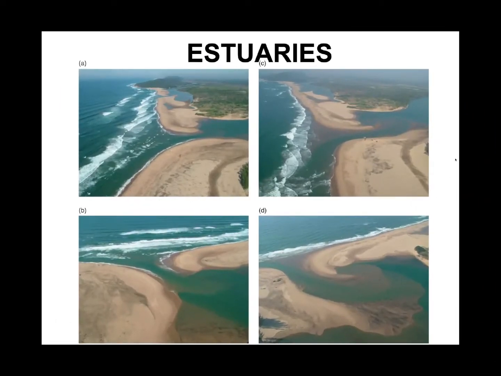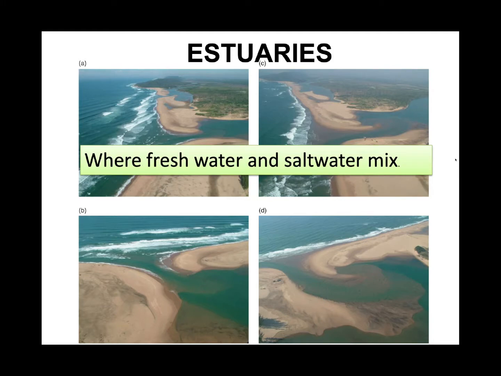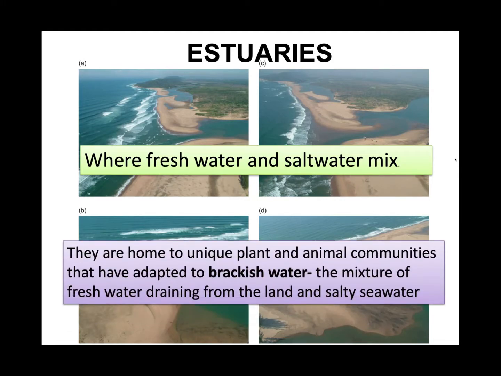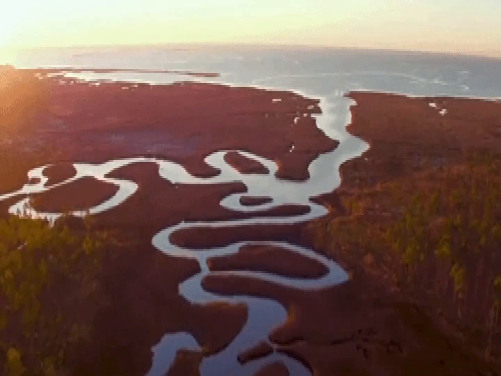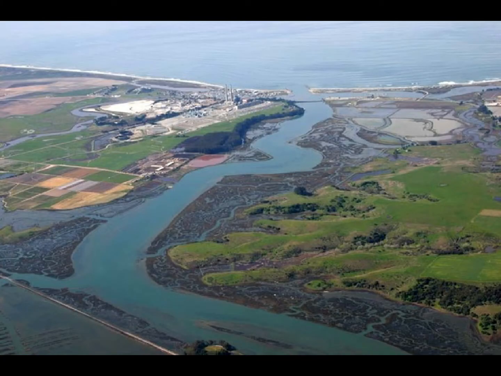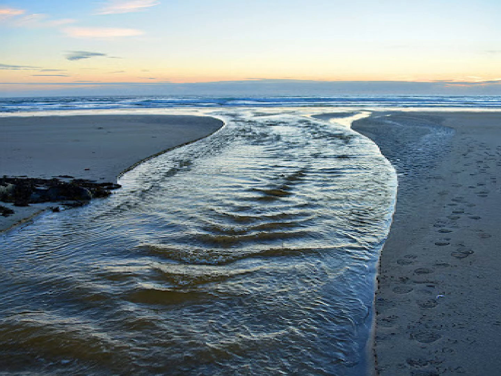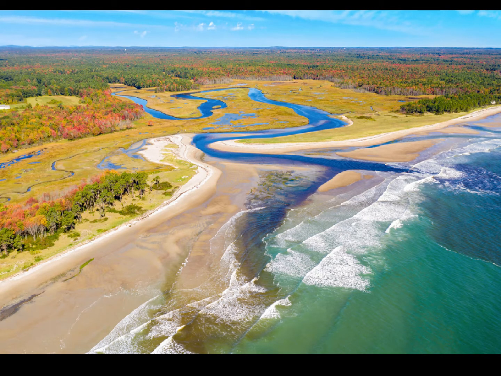Estuaries. What are estuaries? Now, estuaries are partially enclosed areas, okay, where the fresh water and the silt from the streams or the rivers usually mix with the salty ocean water. Now, they represent a transition, children, a change from land to sea and from fresh water to salt water. Remember, estuaries are biologically very productive areas, and they provide homes for a wide variety of plants, birds, and animals.